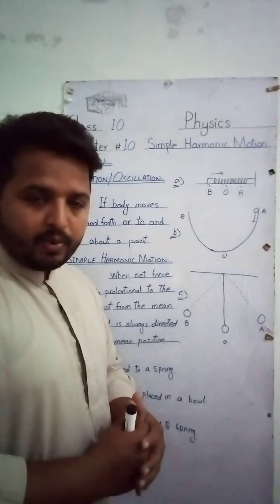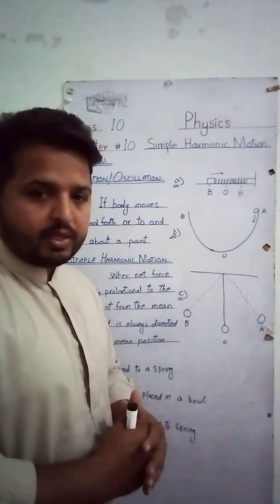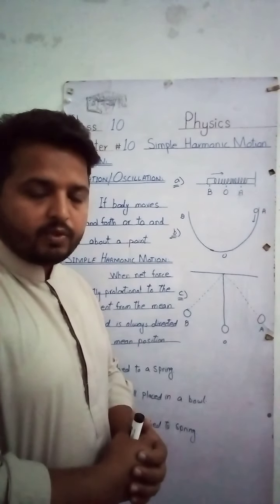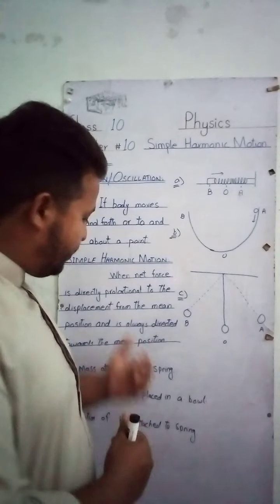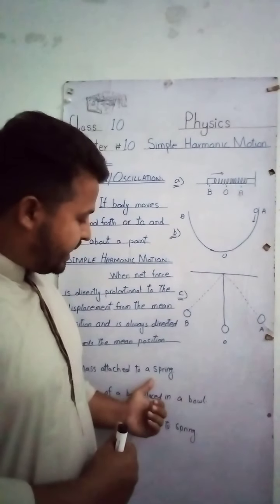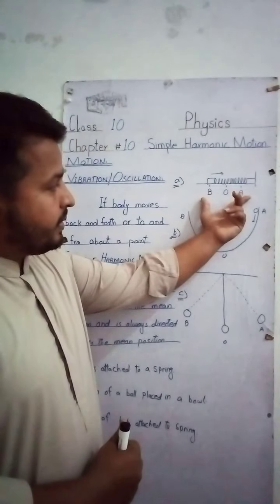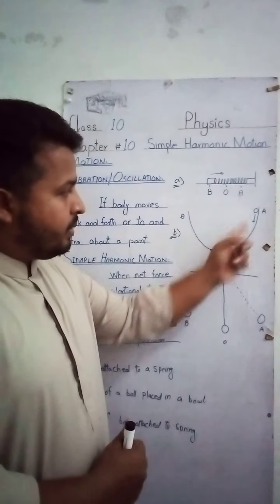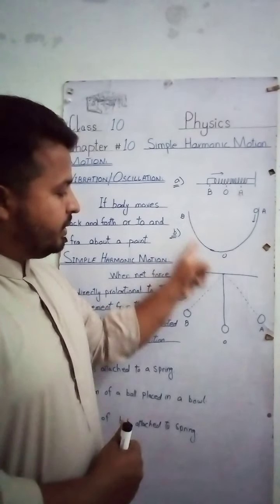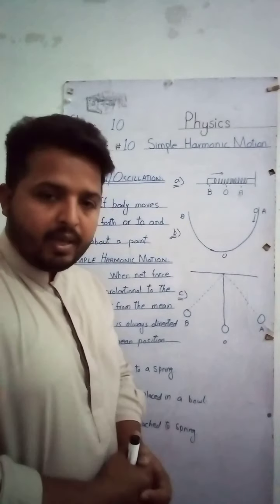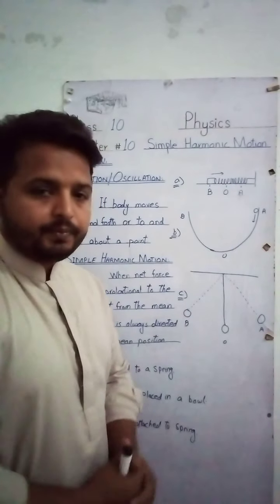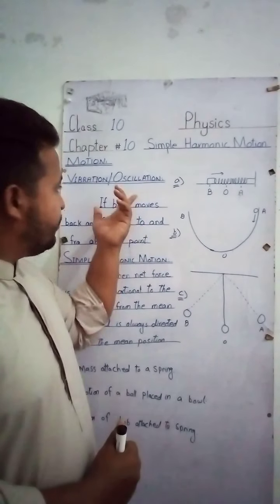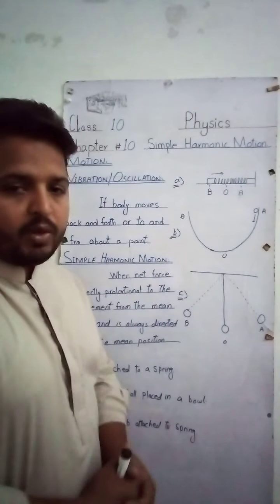And a special type of vibratory or oscillatory motion is called simple harmonic motion that we will discuss today, with the help of three systems: first, mass attached to a spring; second, motion of a ball placed in a bowl; and the third one, motion of a bob attached to a string. With the help of these three examples, we will discuss vibration and simple harmonic motion.